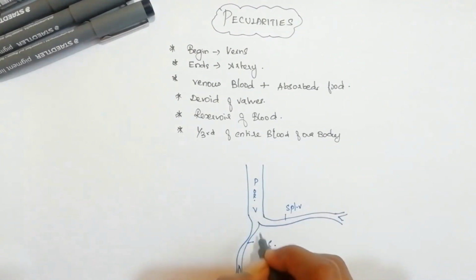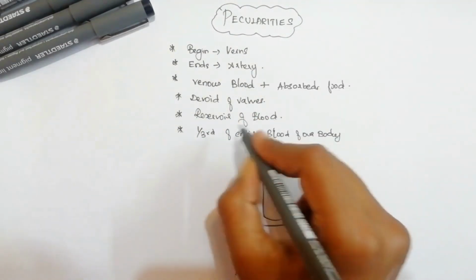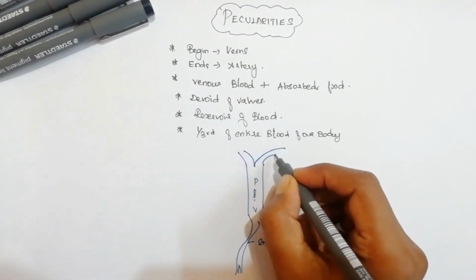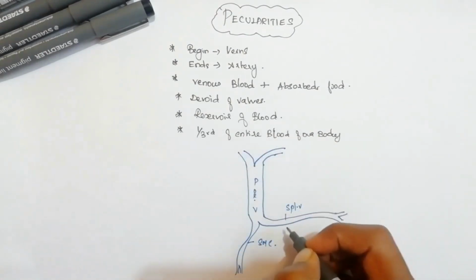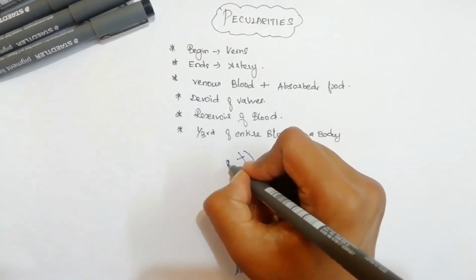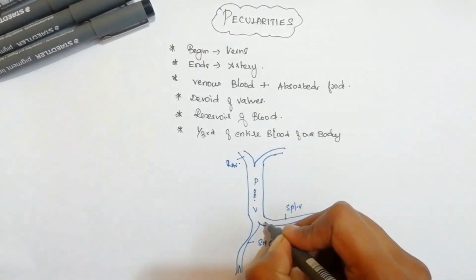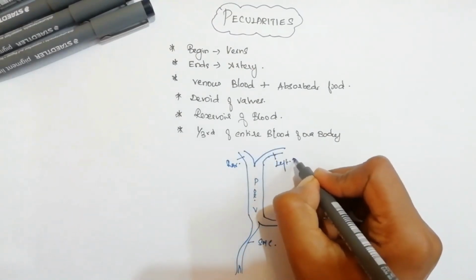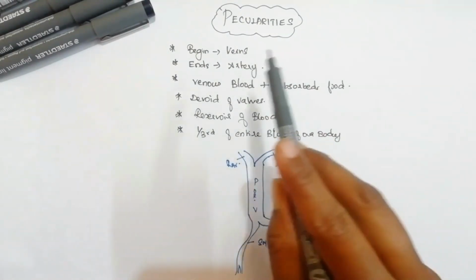So while getting formed, it is forming like veins. But while it is entering into the liver, it will give some branches. So we have branches of the portal vein entering into the liver. The superior mesenteric vein passes its blood through the right branch, and the blood carried from the splenic vein passes through the portal vein and enters the left branch. So this is how the peculiarities of the portal vein are distributed.